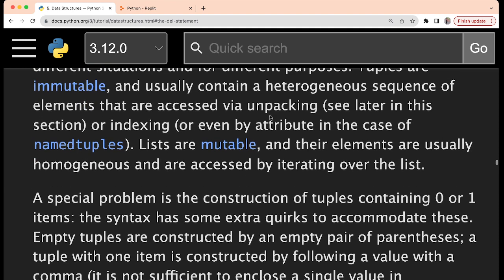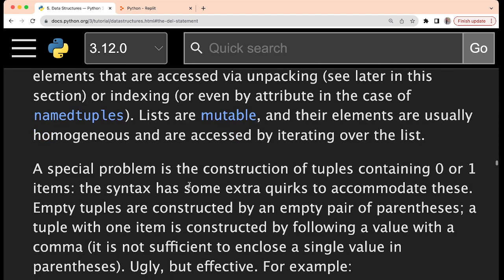So via unpacking we can access, and also by indexing, which we have already seen, or even by attribute in the case of named tuples. There is also a concept called named tuples, where by attributes also we can access. You can go to this link and study about that.